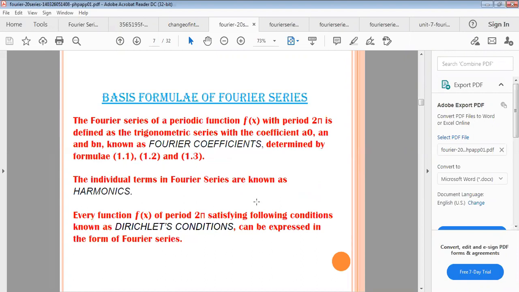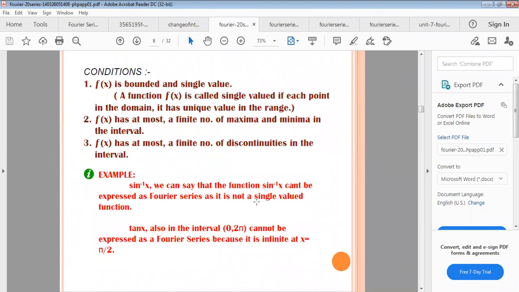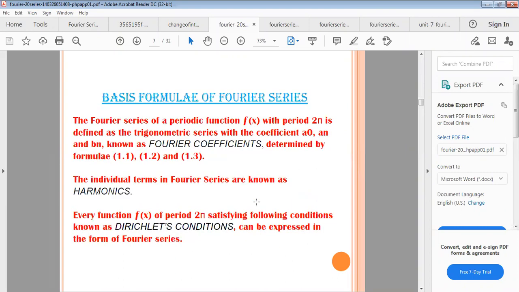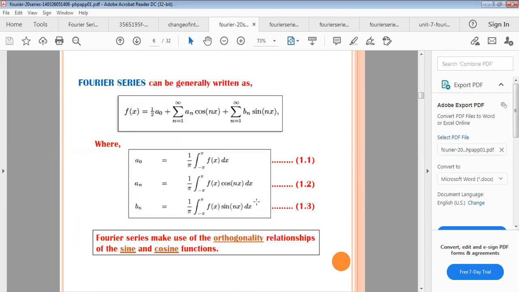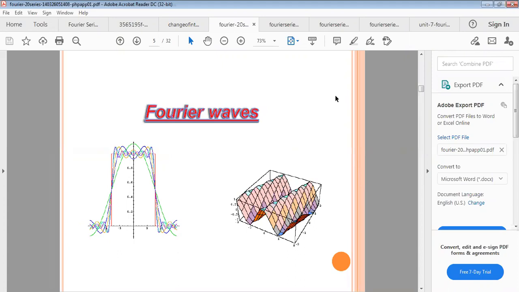So today we have studied what the Fourier series is, the history of the Fourier series, and what a sinusoidal function is, especially what a periodic function, an even function, and an odd function are. These basics are very important to understand the Fourier series. I hope everybody understands this.